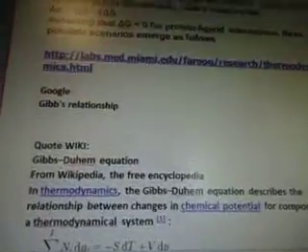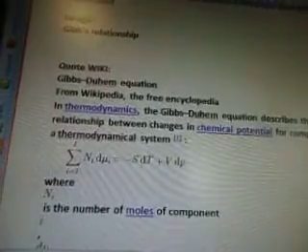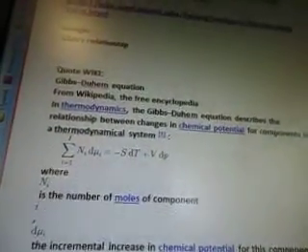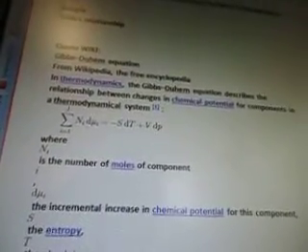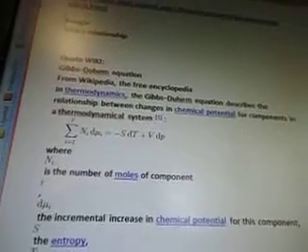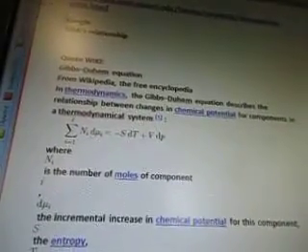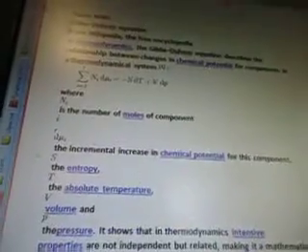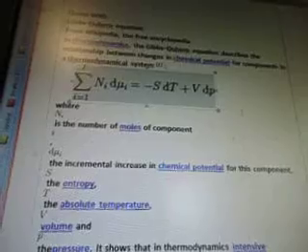It's labs.med.miami.edu, Farouk research. So I'm going to Google Gibbs relationship to find out what it means. And quote from Wiki is Gibbs-Duhem equation. In thermodynamics, the Gibbs-Duhem equation describes the relationship between changes in chemical potential for components in a thermodynamical system. So here's the equation here. I'll make it a little bigger for you.